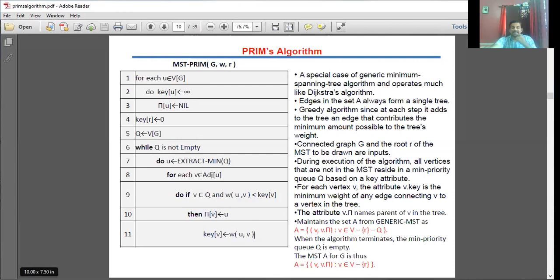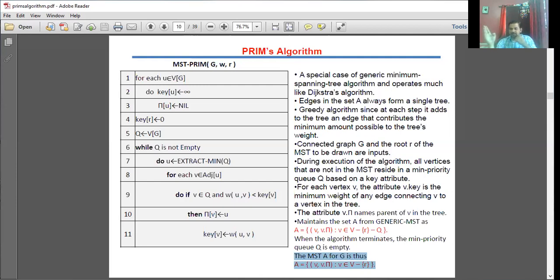So where do you get this spanning tree? I can get the spanning tree in this last step. You can see here, I exclude your root vertex and consider the remaining vertices. So your spanning tree edges are going to be V comma V of pi, excluding your root vertex.